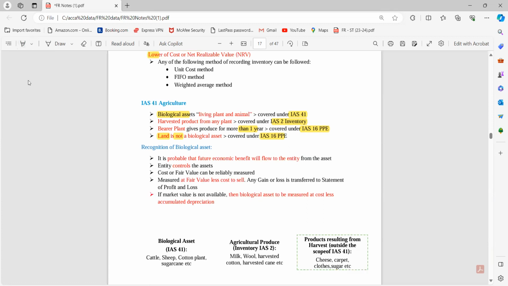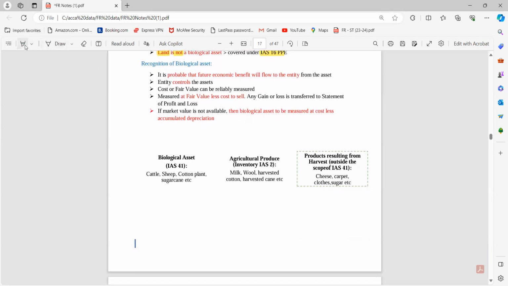Now, if we have to consider how to recognize these biological assets, the conditions which were required in the recognition of normal assets are partly the same. Like it is probable that future economic benefit will flow to the entity from the asset. We know that from that asset, in the coming period we will get some future benefits. So that is covered under my definition of biological asset, and I have the control of the asset, as in the definition of assets. And cost or fair value can be measured, because I have to show it in the financial statement, so I should know at what valuation I have to show that.